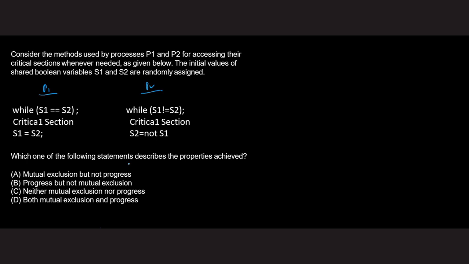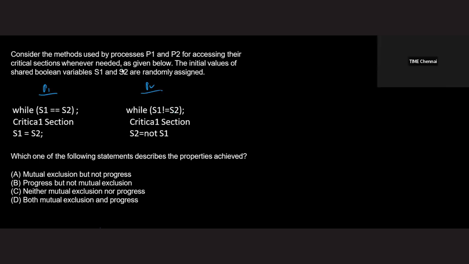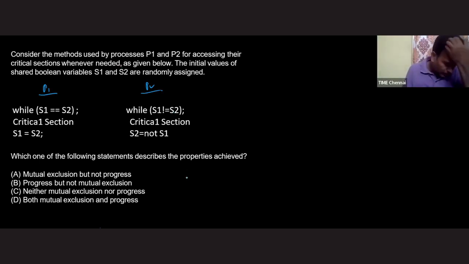Let's see this one. Mutual exclusion. This is not a new problem. We have already seen this kind of problem. Where, sir? It is a strict alternation problem. We have seen the turn variable problem. That problem actually. Okay, fine. Let's see how it is.